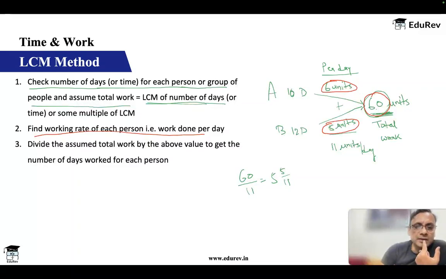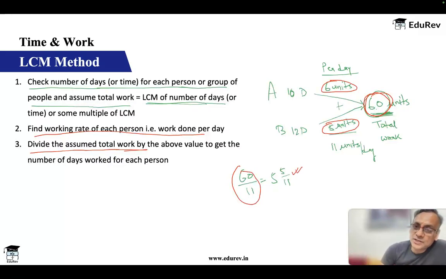And third, divide the assumed total work, which is 60, by the above, which is 5 plus 6. So we have divided 60 by 11 to get the number of days required, which is 5 by 11.